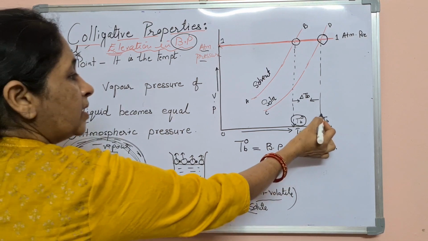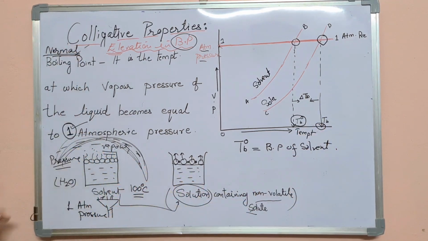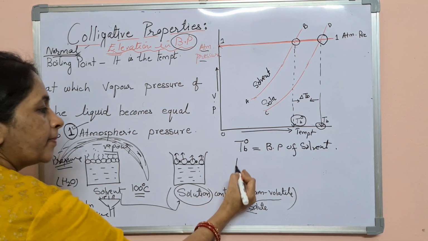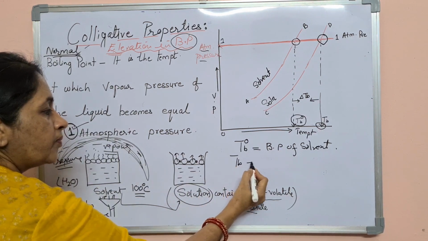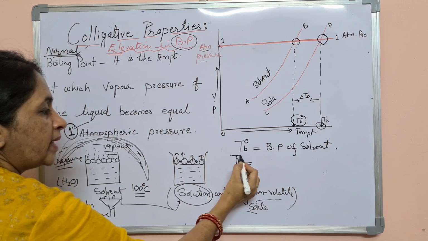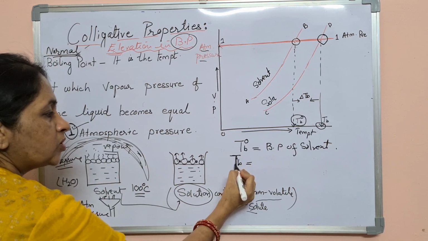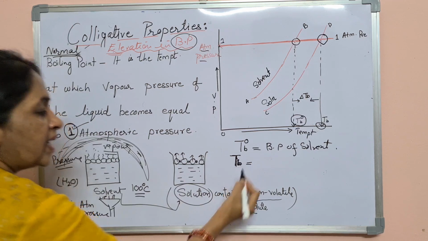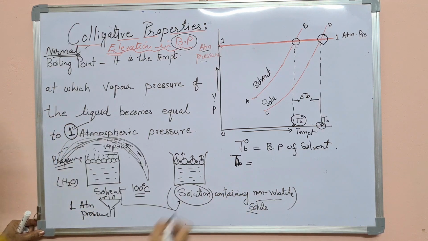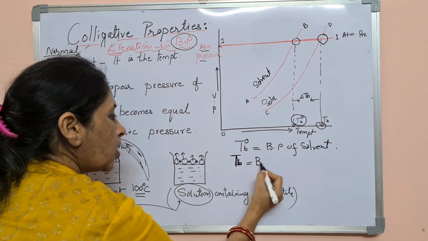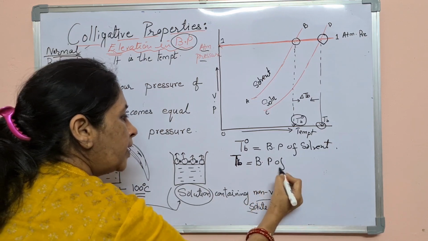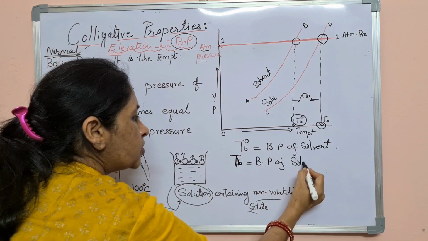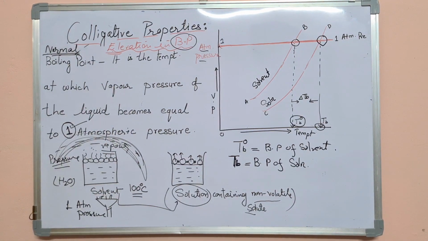So this is the temperature, that is TB. So TB is the temperature at which the pressure of the solution becomes equal to the atmospheric pressure, and this temperature is known as the boiling point of solution.